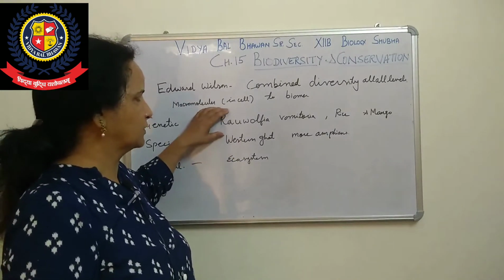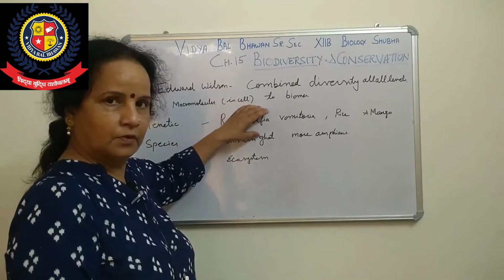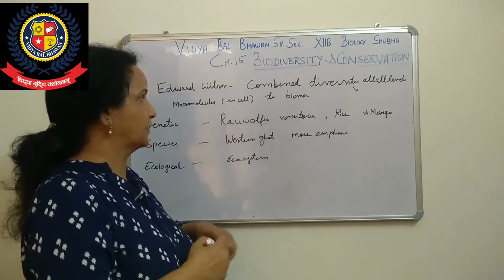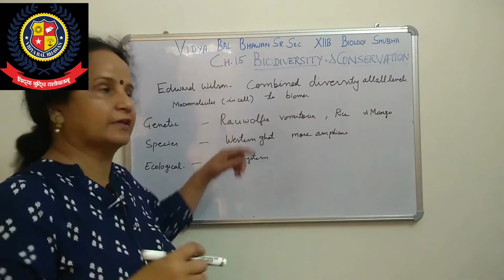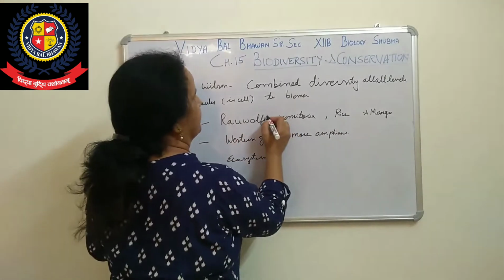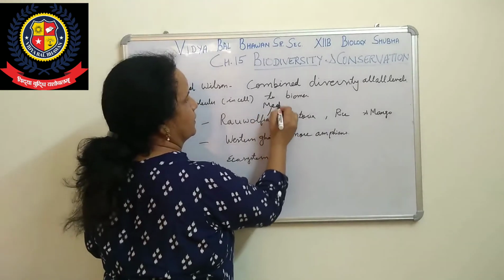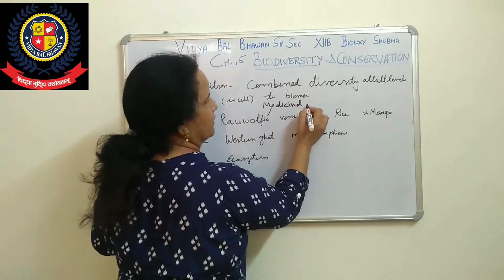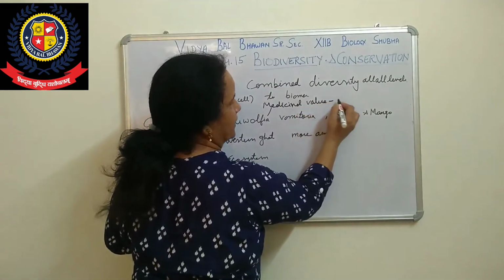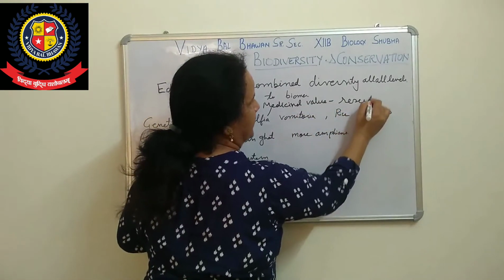A special characteristic of this plant is that it has medicinal value because of one chemical, that is called reserpine.